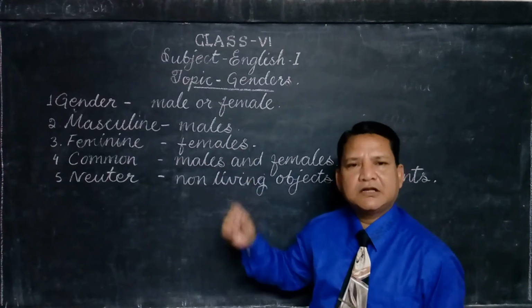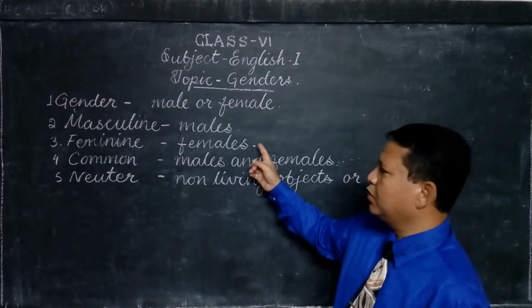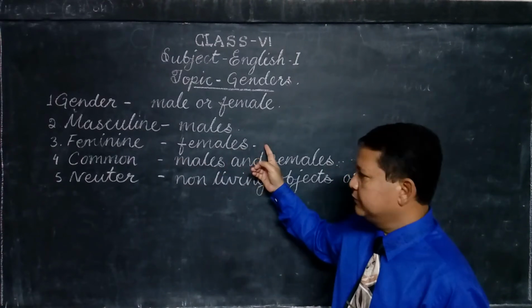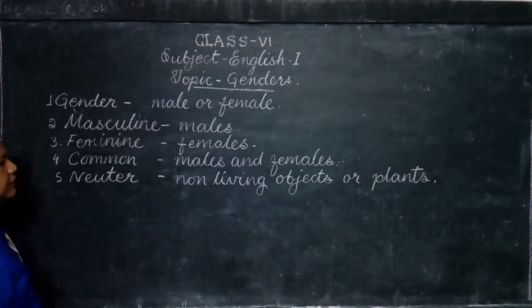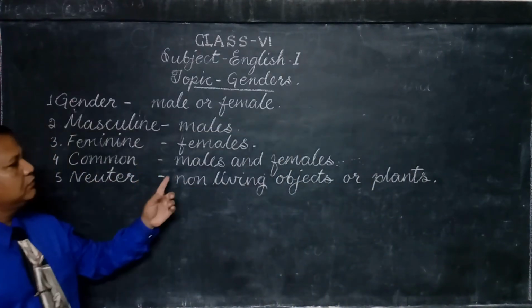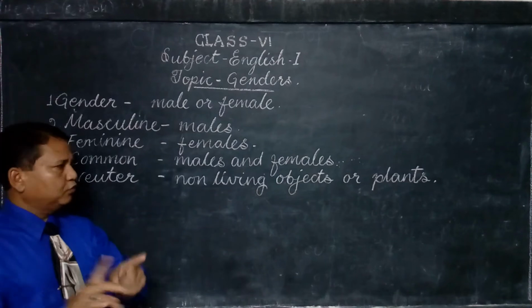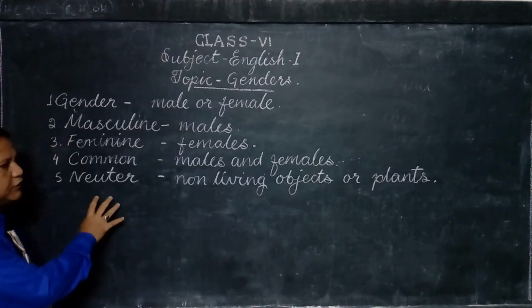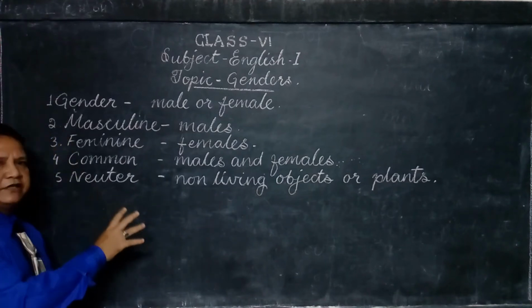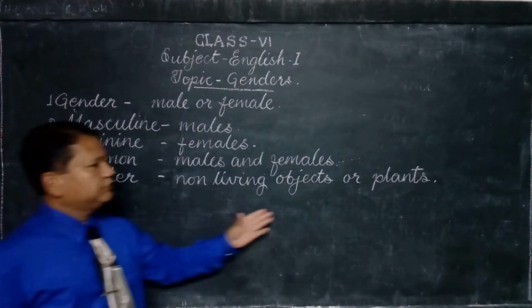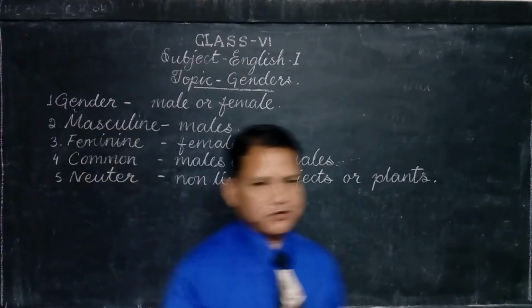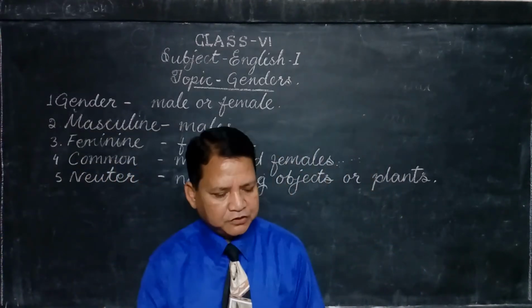Feminine genders are the names referring to females, women. What are common genders? Common genders are the names referring to males and females, both. What are neutral genders? Neutral genders are the names referring to non-living objects or plants. Okay, so this is the explanation, children.